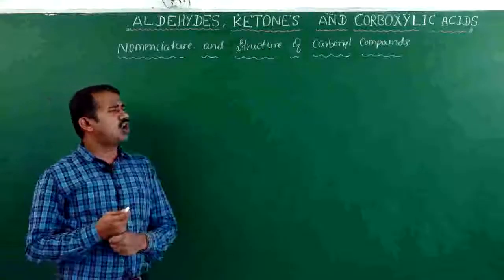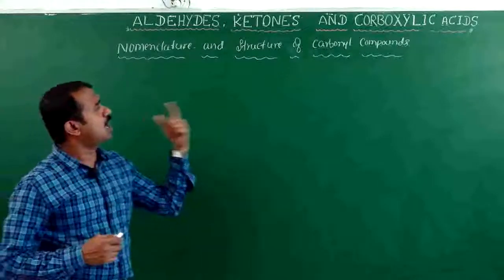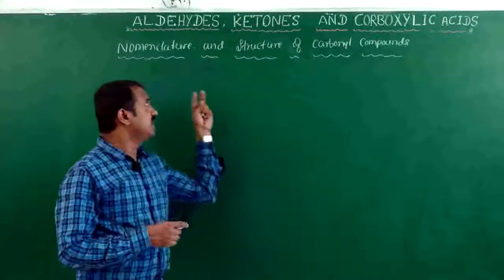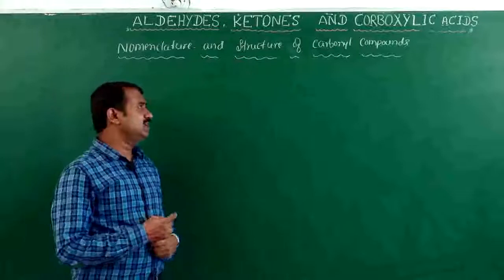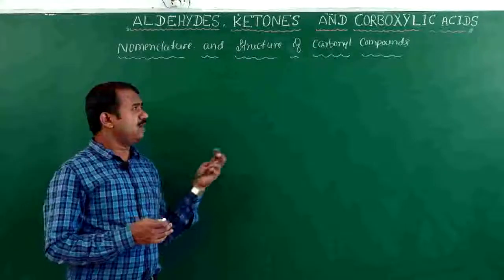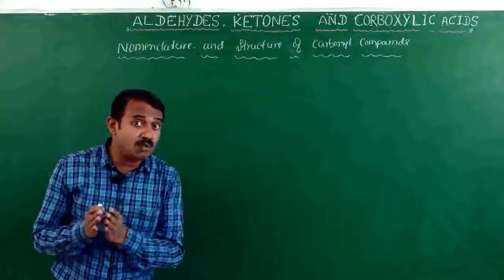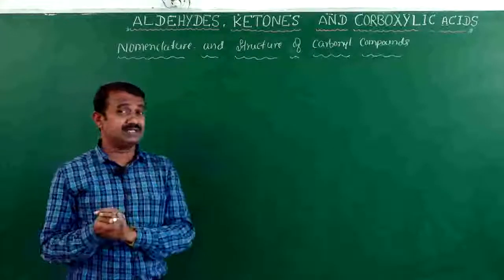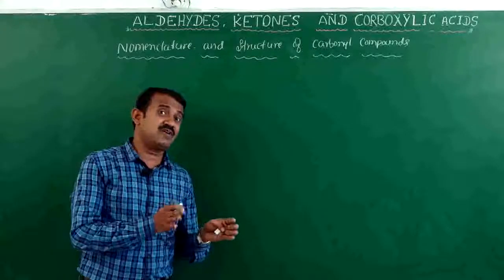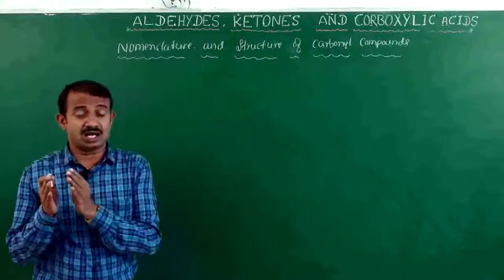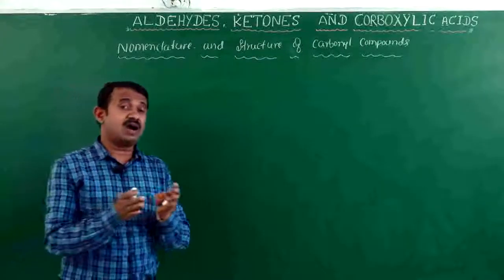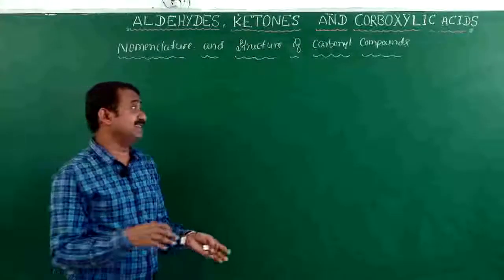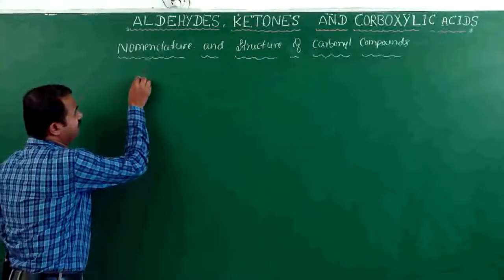Next we will go for the nomenclature of carbonyl compounds, the common name and IUPAC name, with nomenclature and structures. The common name is based on the corresponding carboxylic acid. If the acid is formic acid, the aldehyde is formaldehyde. If the acid is acetic acid, the aldehyde is acetaldehyde. For example, here acetic acid and formic acid.